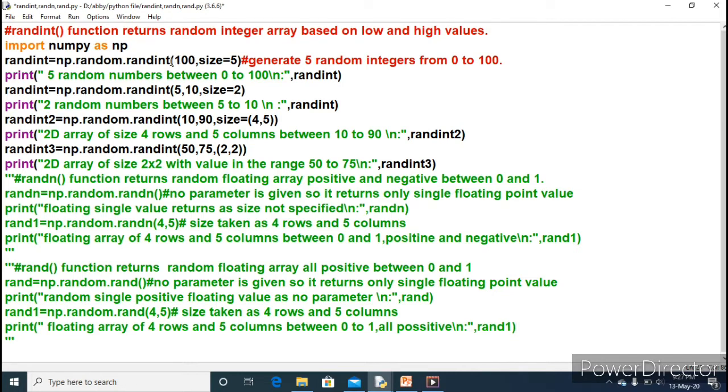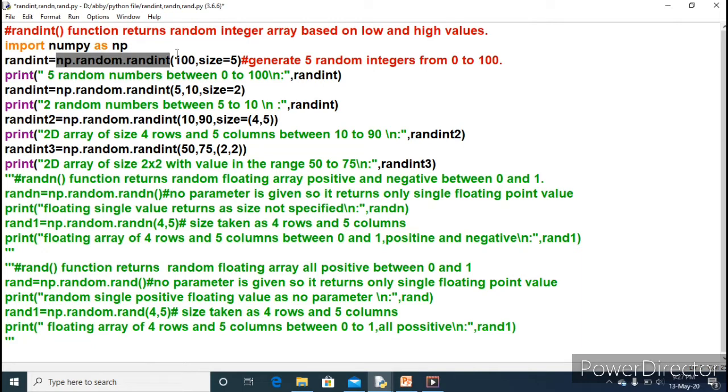So 0 is the lower limit, 100 is the upper limit, and in between any number will return. And how many numbers? Size is specified as 5. That means the total elements in the array will be 5. So you have to see how I have used the randint function.